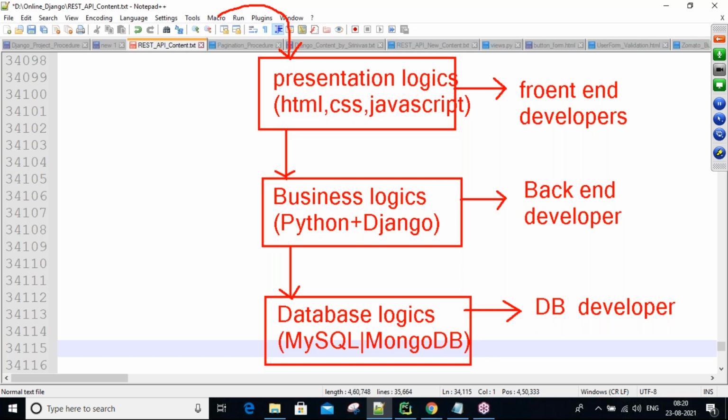Later, whenever you are logging in, it takes your username and password, goes to the database with them, and checks whether this user is already registered or not. If yes, you log in successfully. If not, you get an invalid username or password message. In our sessions, I will show you this practically in the coming days: user registration, login, what you can do after login, and what you can do without login.